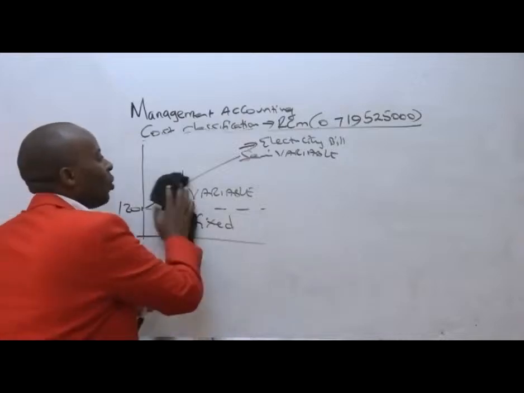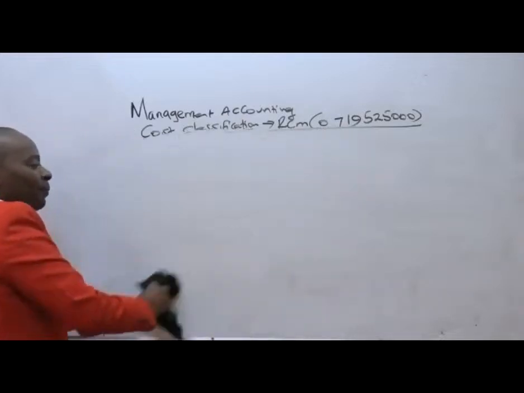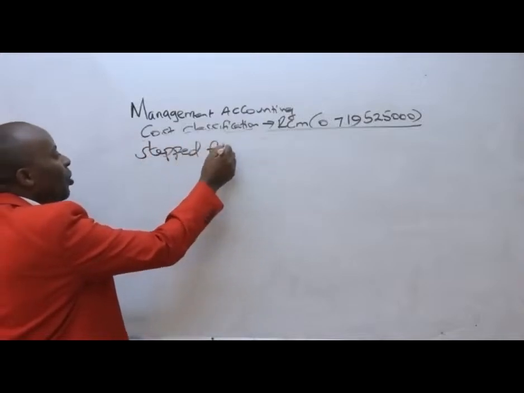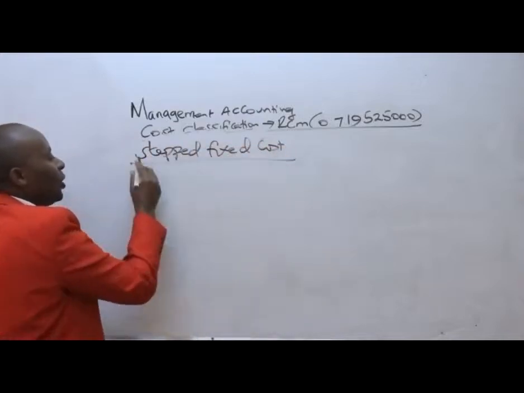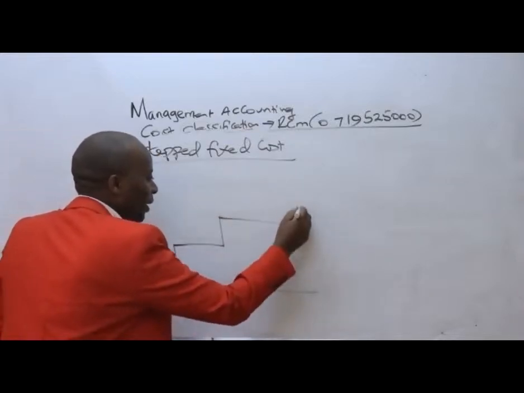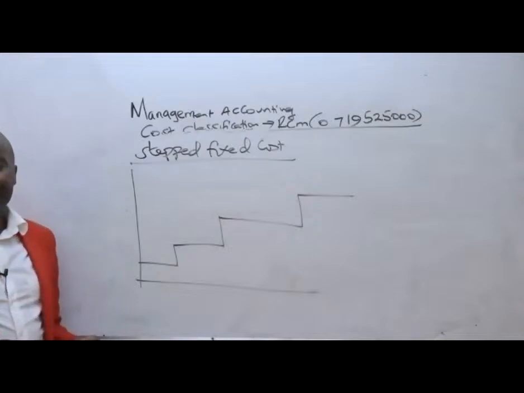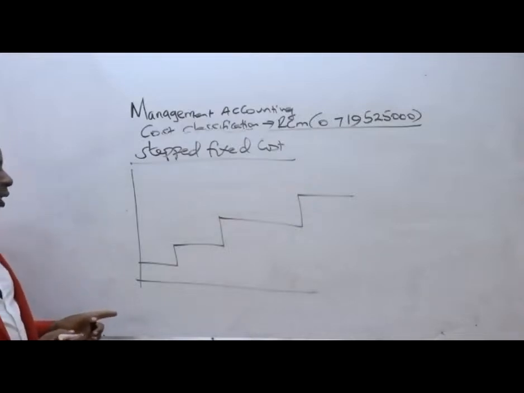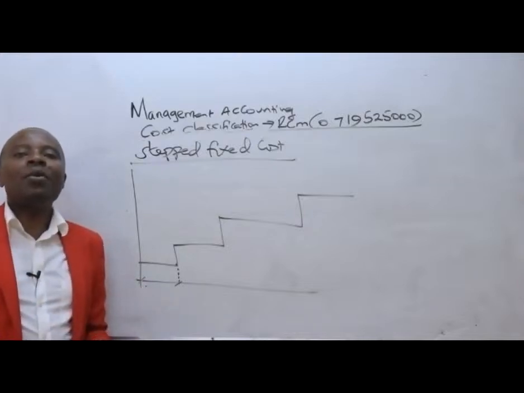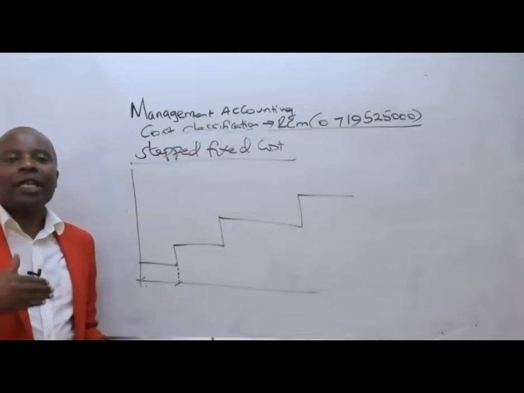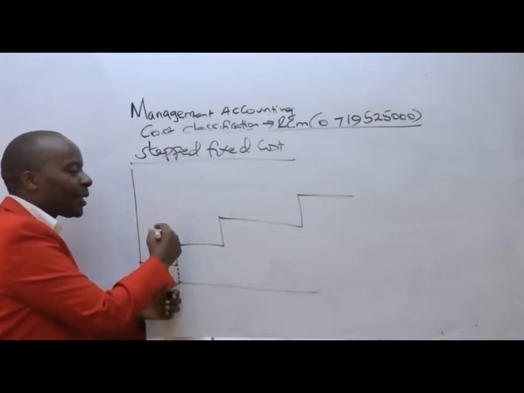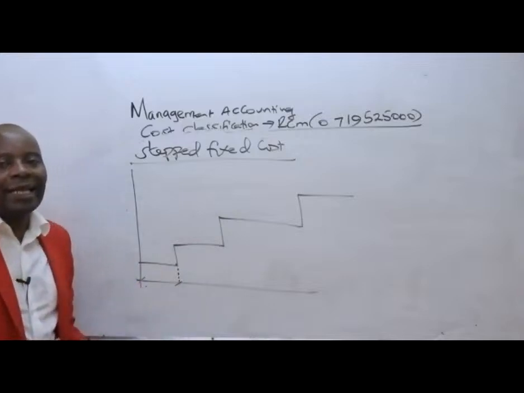And then lastly, we have what we are calling the stepped fixed cost. Stepped fixed costs, ladies and gentlemen, are those costs that look like staircases. So these are those costs that will remain constant for some range, beyond which they increase in a lump sum manner.